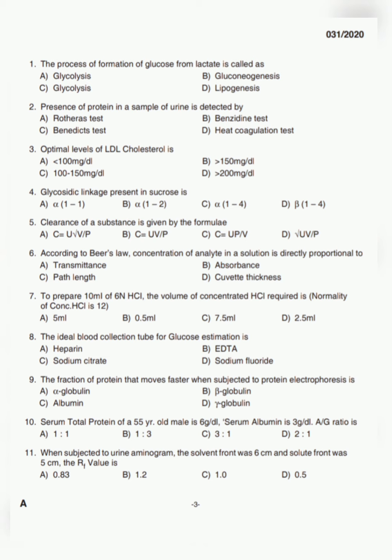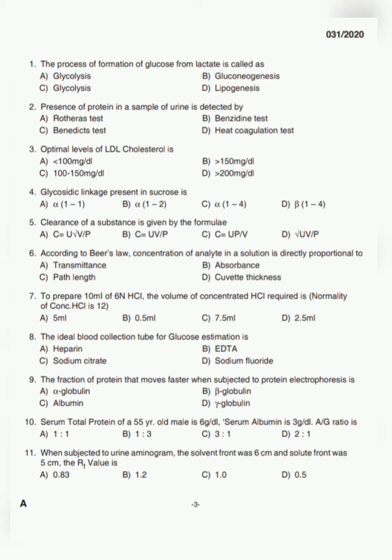Next, option B. Option B is gluconeogenesis. Gluconeogenesis is the metabolic pathway that results in the generation of glucose from certain non-carbohydrate carbon substances. That means the answer is option B. The process of formation of glucose from lactose is called gluconeogenesis. Option D, lipogenesis is the metabolic process through which acetyl coenzyme A is converted into triglyceride for storage in fat. The triglyceride in fat is packed within the cytoplasmic lipid droplets.